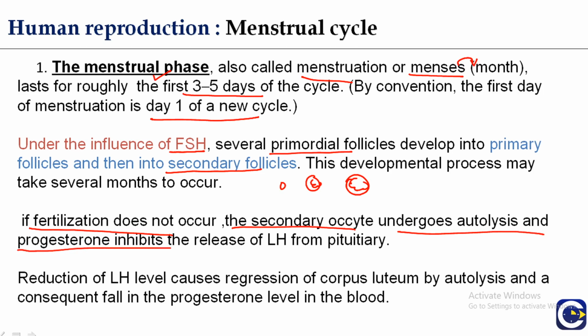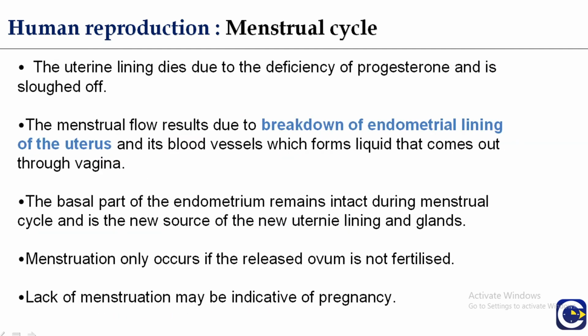Progesterone inhibits the secretion of luteinizing hormone from the pituitary. Reduction of luteinizing hormone level causes regression of the corpus luteum by autolysis and a consequent fall in the progesterone level in the blood. The uterine lining dies due to the deficiency of progesterone and is sloughed off.